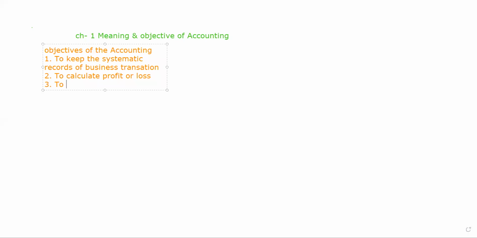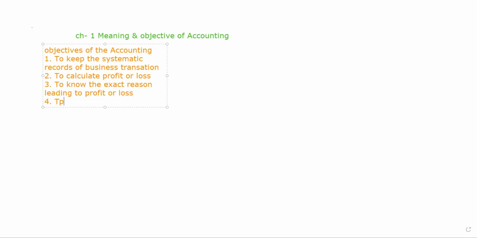With the help of analyzing those things, we can very easily know the exact reason leading to profit or loss. The exact reason why the profit or loss is incurring in the business can be found out with the help of accounting only.